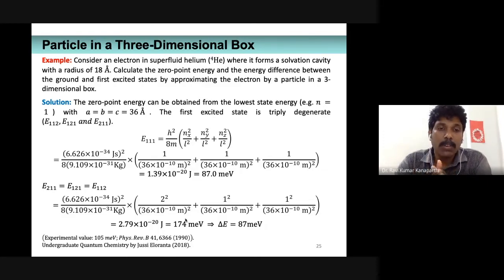So if you approximate it to a three-dimensional cubical box problem, it is going to be 87 million electron volt. Obviously, it will not match because it is an approximate method. It is not a very accurate method. So it is taken to be a cubical box, but the cavity is not cubical, right? The cavity is somewhat spherical in nature. Therefore, naturally, it will not fit. It will not match with the experiment.